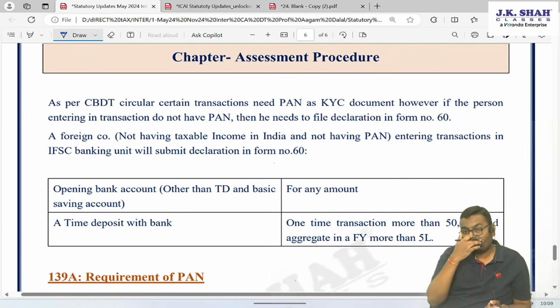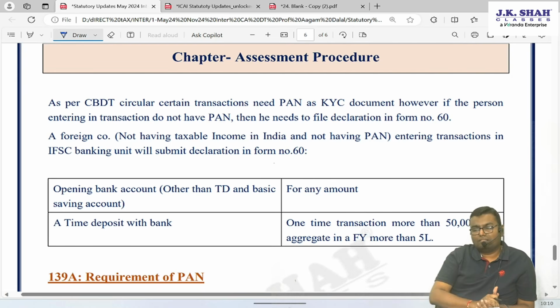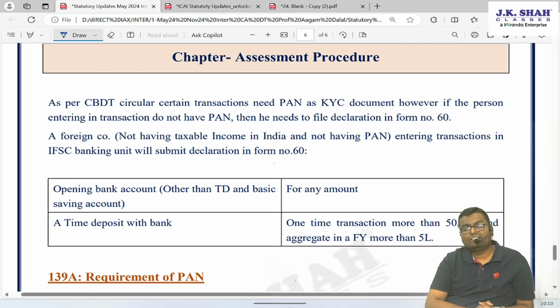Then the assessment procedure chapter. You know there are some rules. Section 139A, permanent account number, below that there is a circular. There are some transactions, if you enter into those transactions, you have to furnish permanent account number. For example, opening an account in a bank, putting a fixed deposit of more than 5 lakh in a year, opening a demat account, taking credit cards, debit cards, purchasing immovable property of more than 20 lakh rupees, purchasing or selling any goods or services of more than 2 lakh rupees. Many other transactions are there. You have to furnish permanent account number as your KYC document.